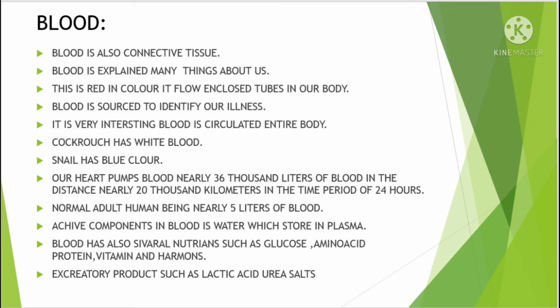Blood also has several nutrients such as glucose, amino acid, protein, vitamins and hormones. Excretory products such as lactic acid, urea and salts are present in the blood.